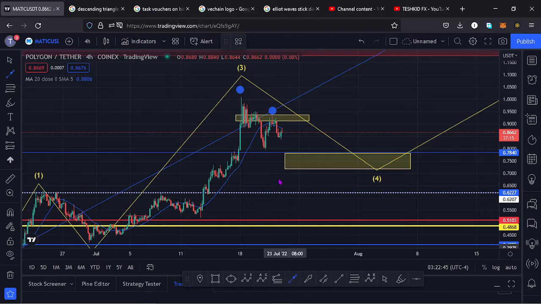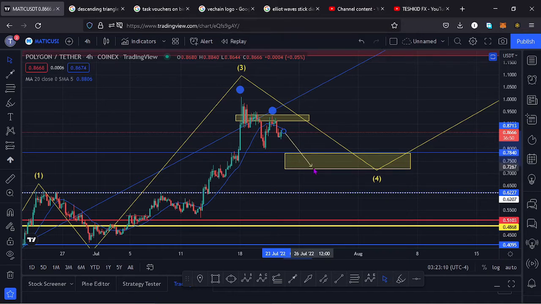And in that movement, I expect us to continue retracing and get into this support line down here at around the $0.78 mark. And just in case we lose that key area of support, then that movement would get us into the target area that I've drawn out here on the charts using the Fibonacci's, which is the minimum that I expect that retracement in a wave 4 to do.